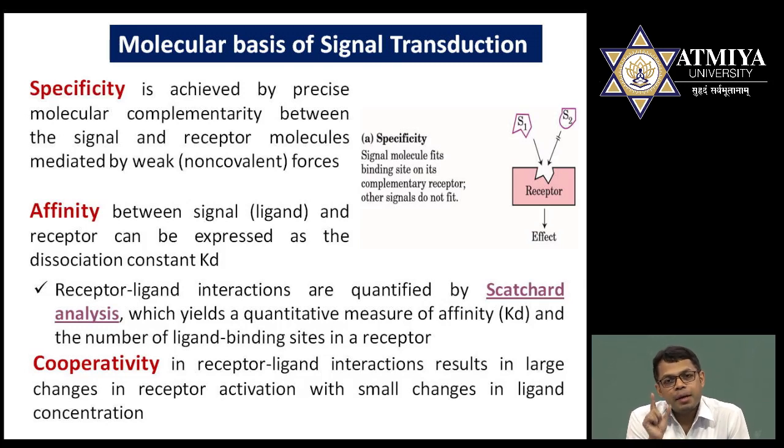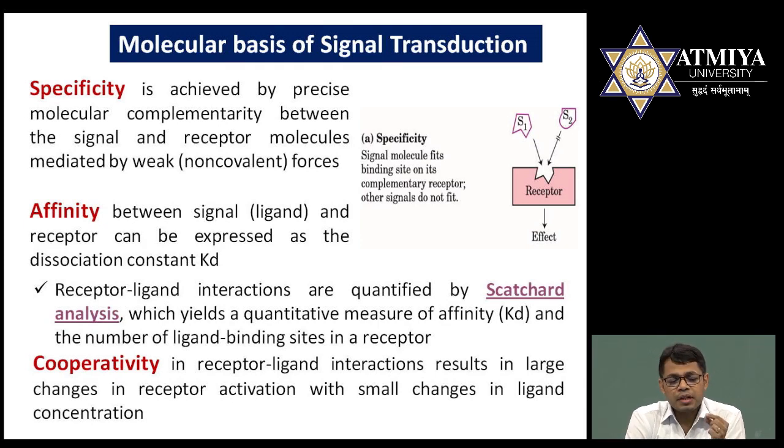But the third word you should remember is cooperativity. Receptors are also cooperative for the ligands. It means when a ligand binds to the receptor, there must be some cooperativity between these two. Now there is a question: if a ligand binds to the receptor and activates it, after activation the final signal transduction process occurs, but what will be the time scale, how much time will pass between ligand binding and final transduction? You should remember that after a ligand binds to the receptor, up to certain seconds or minutes or hours, this transduction occurs.